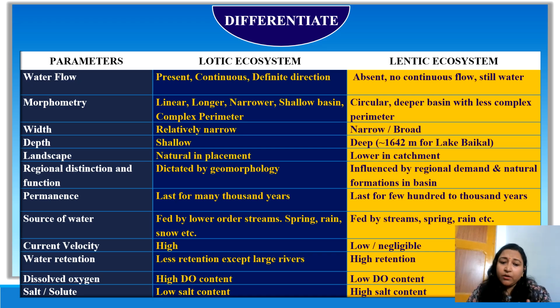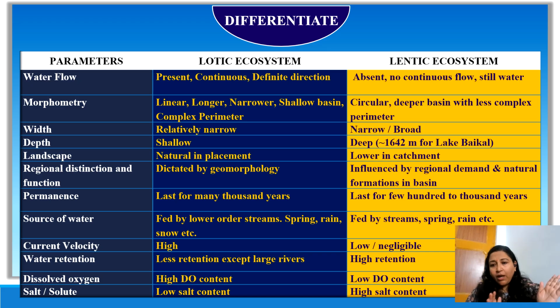Then salt. The lotic ecosystem, because it's continuously moving, has a low salt content as compared to the lentic ecosystem. The lentic ecosystem keeps on accumulating sediments from all the catchment area, right? Whenever there is a rain, the surface runoff will bring a lot of sediments into the lentic ecosystem, thereby increasing the suspended solids and the solute concentration. So these are some of the differences.